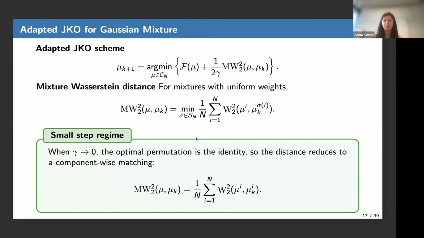And in particular, what is the best permutation? When I do this kind of JKO scheme, I want to compare mu, the new candidate Gaussian mixture, to the previous Gaussian mixture. If my step size is small, basically all the components mu i are close to the previous mu k i. So actually, the permutation is just the identity. So we can write, if it's too fast just believe me, that this distance is actually a sum of Wasserstein-2 distances between the new candidate component mu i and the previous one.